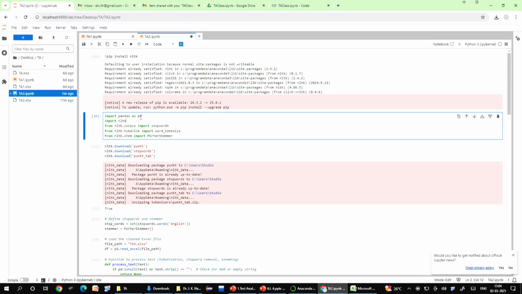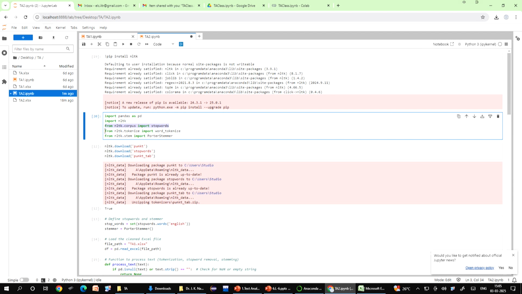Now, import nltk, the second line. This imports the natural language toolkit library which helps us process and analyze human text. From nltk.corpus import stopwords means we are getting something from NLTK's collection of text resources.